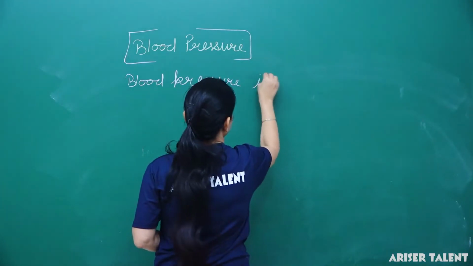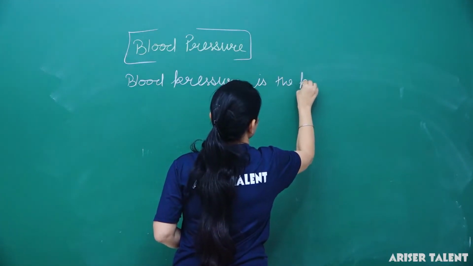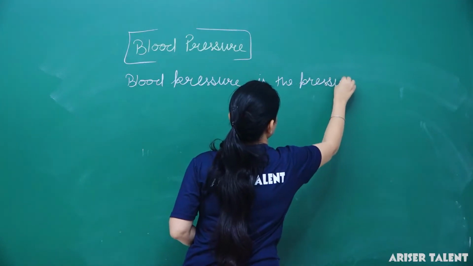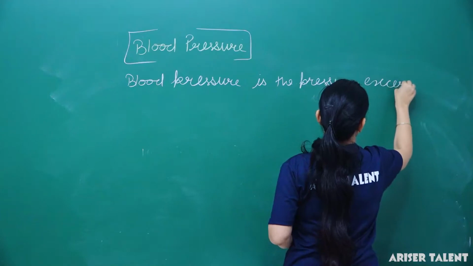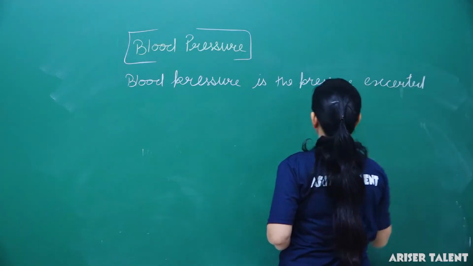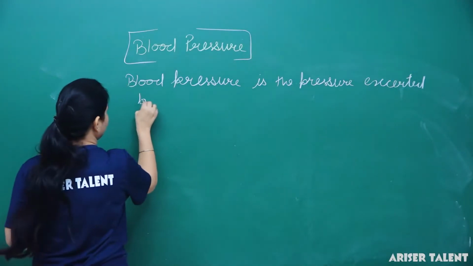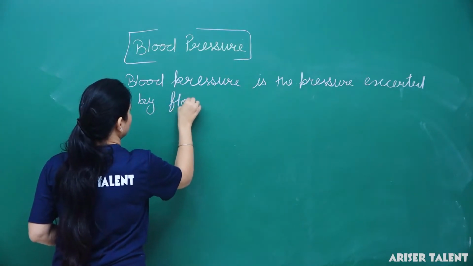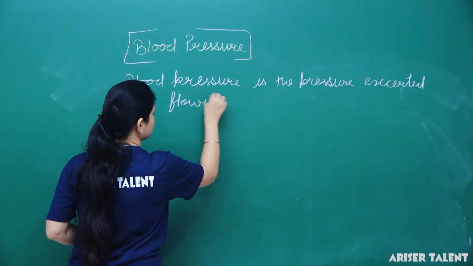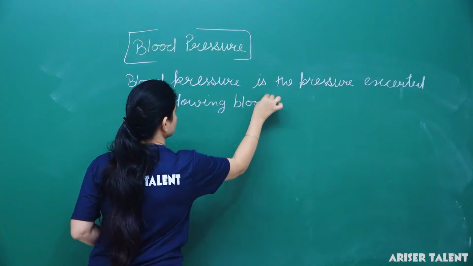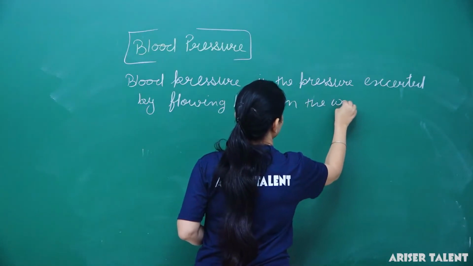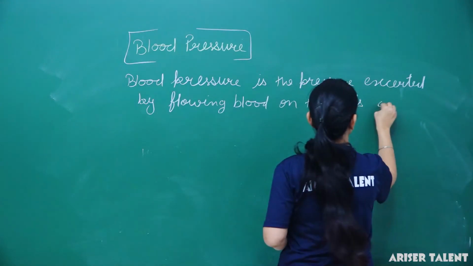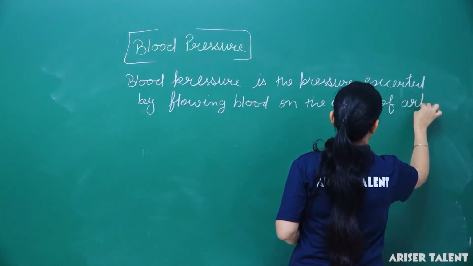Okay, so here we can say blood pressure is the pressure exerted by flowing blood on the walls of arteries.